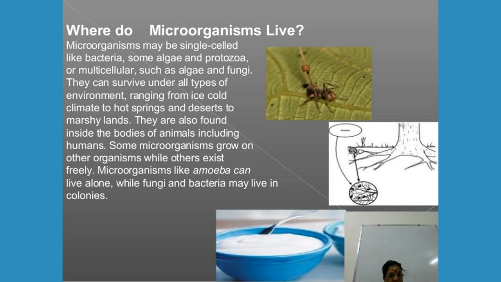First, they may be unicellular or multicellular. The unicellular examples are some bacteria, some algae and protozoa. Multicellular examples are some algae and fungi, right? And they are present in all types of climatic conditions.